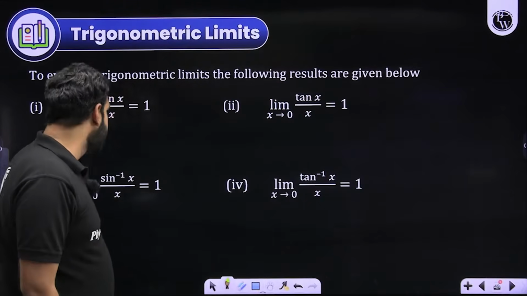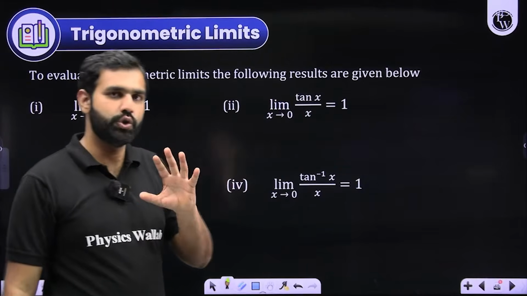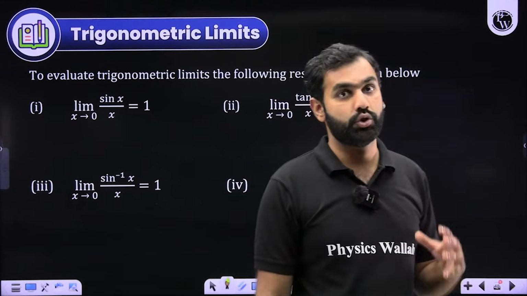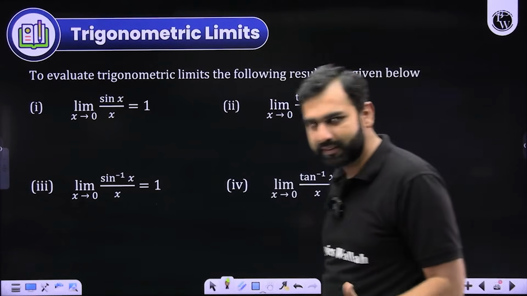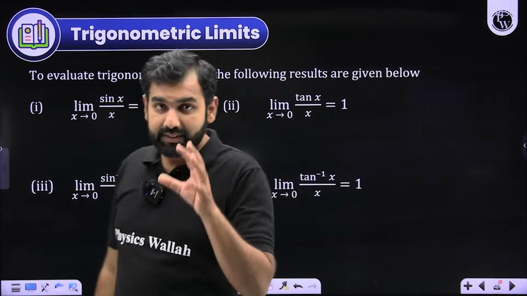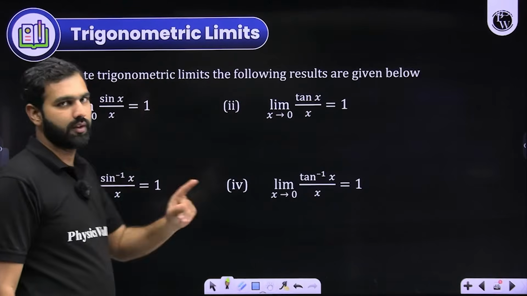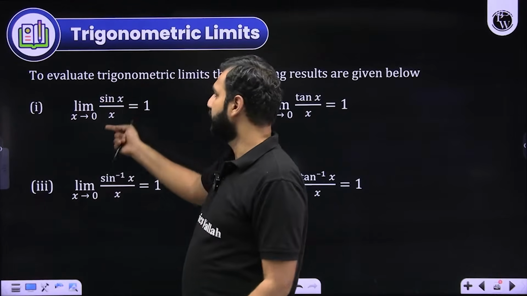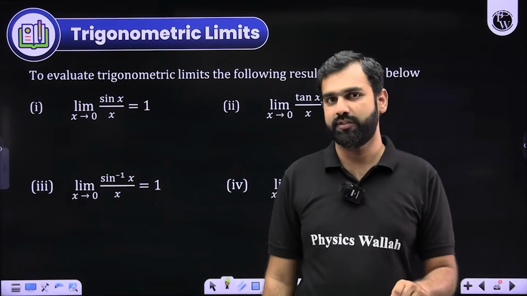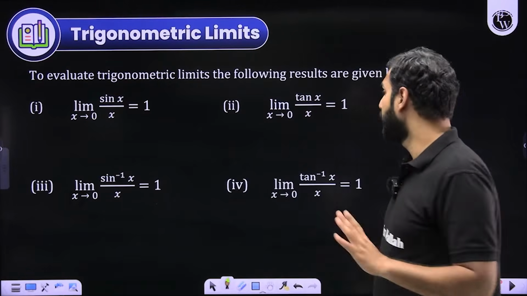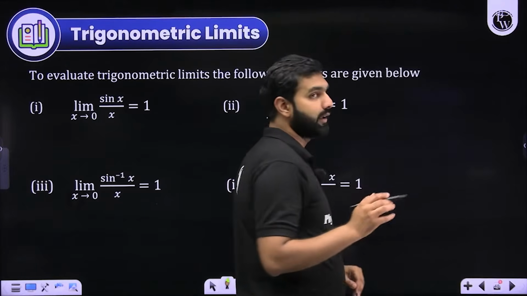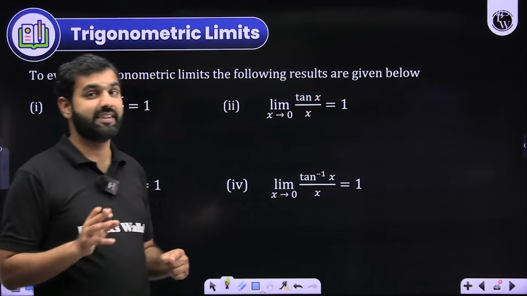These results are some standard results which you should have at your fingertips. You should memorize them. Of course, with certain practice, students learn it, but still, if you don't know them, this is the opportunity, learn them. The first one is sin x upon x. As long as x is approaching 0, this is 1. There are a lot of methods. Do you remember we had a discussion in trigonometry, where I showed you the graph of sin x, tan x and x?